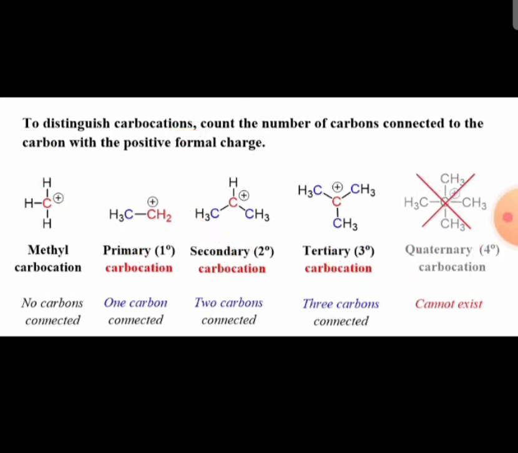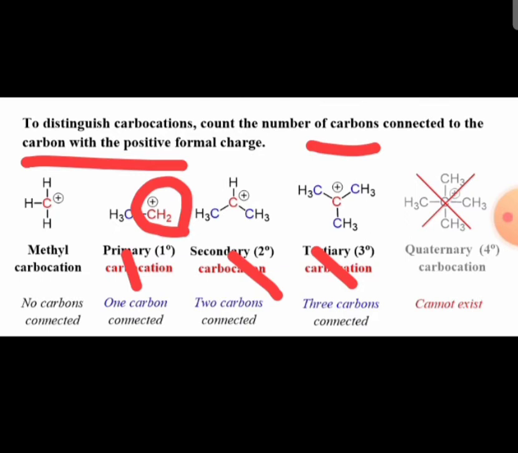To distinguish carbocations, count the number of carbons connected to the carbon with a positive formal charge, that is, the number of carbons connected to the carbocation.